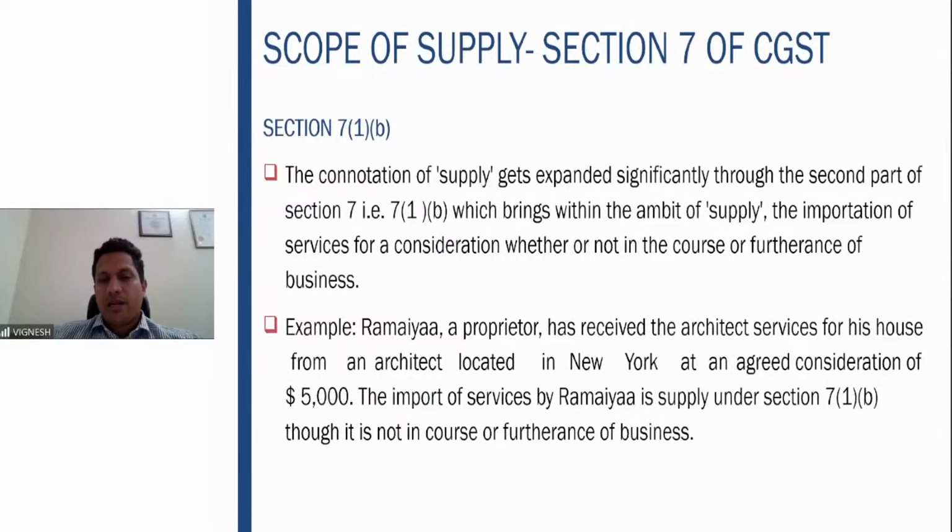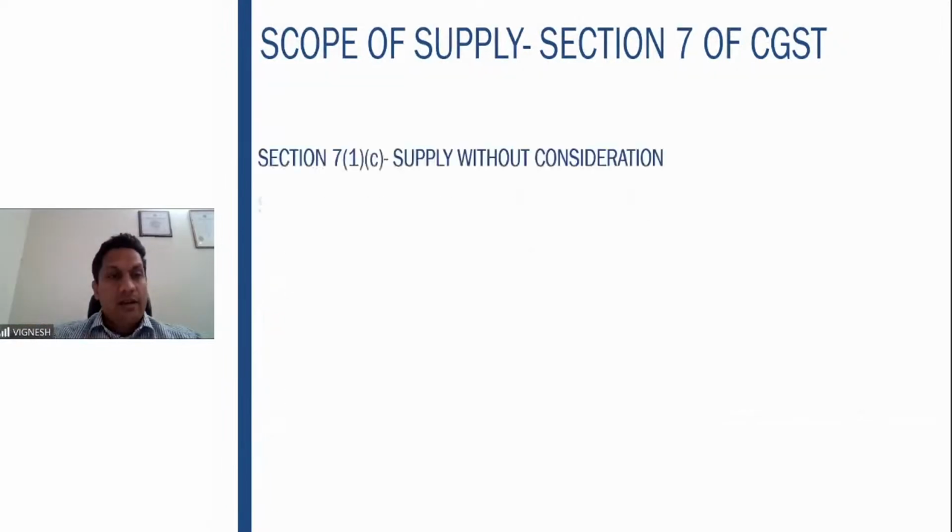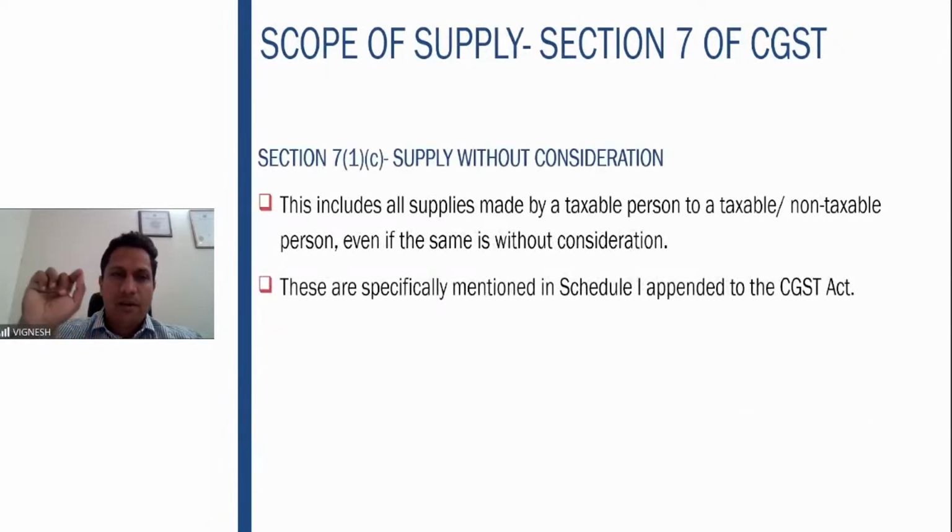Example, Ramaya, proprietor, has received architect services for his house from an architect located in New York at an agreed consideration of $5,000. So this import of service is supply under 7.1b. Though it is not in course or furtherance of the business, it is still a supply because import is done. Importation of service by way of 7.1b is done at an agreed consideration of $5,000. Fine. I hope this is clear. 7 subsection 1 clause B has one single term only, that is importation of services for consideration whether or not in the course or furtherance of business.